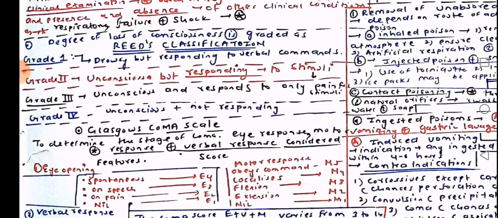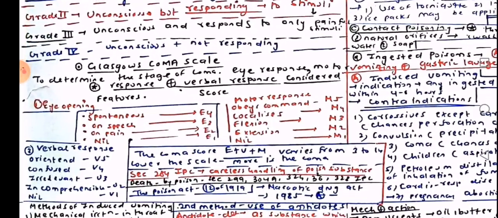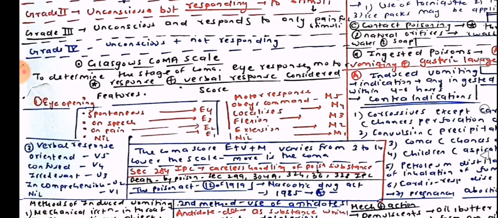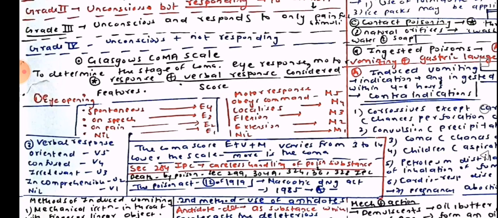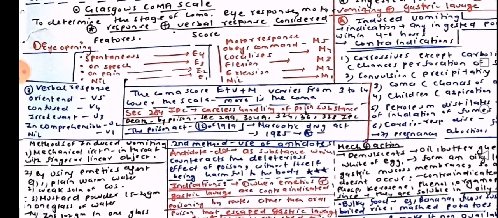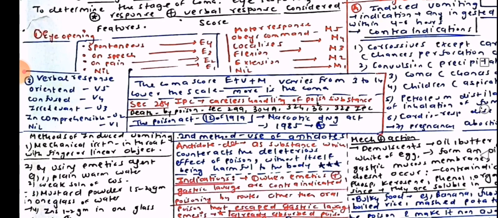Then we have the Glasgow Coma Scale, which is used to determine the stage of coma. Eye responses, motor responses, and verbal responses are considered together for an overall score. Eye opening: spontaneous E4, on speech E3, on pain E2, nil E1. Motor response: obeys command M5, localizes M4, flexion M3, extension M2, nil M1. Verbal response: oriented V5, confused V4, irrelevant V3, incomprehensible V2, nil V1.